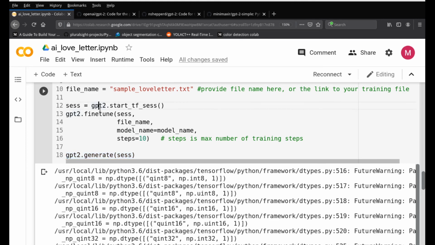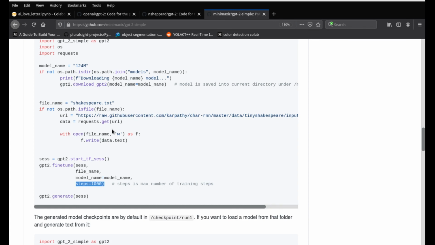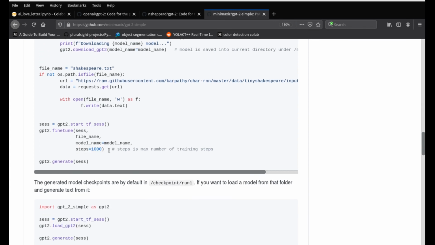In regards to the fine tuning, I ran through it very fast and did not go into the different steps. The good thing about what these gentlemen did was they provided more information about the fine tune. In this case we just use the model name, the file name, and the steps, but it also allows you to change a lot of other parameters.